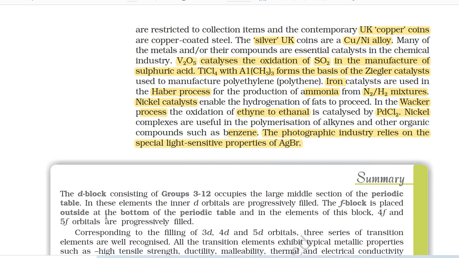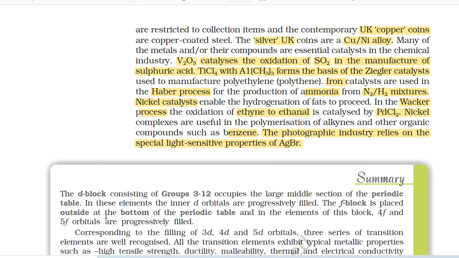V2O5 catalyzes the oxidation of sulfur dioxide in the manufacture of sulfuric acid. TiCl4 with Al(CH3)3 forms the basis of the Ziegler catalyst used to manufacture polyethylene (polythene). Iron catalysts are used in the Haber process for the production of ammonia from N2 and H2 mixtures. Nickel catalysts enable the hydrogenation of fats to proceed. In the Wacker process, the oxidation of ethene to ethanal is catalyzed by PdCl2.